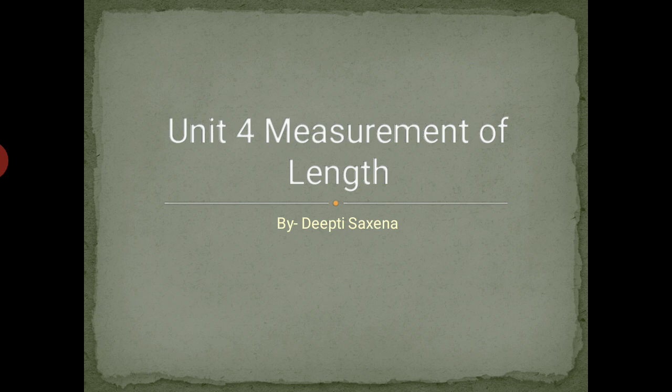These units are used depending upon the length of the object. Centimeter is used for smaller lengths, then meter, and kilometer is the longest unit to measure longer things.